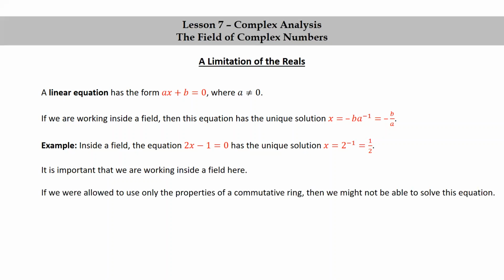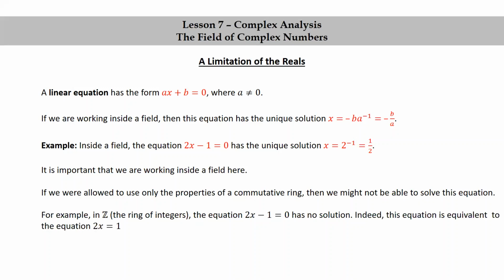If we were allowed to use only the properties of a commutative ring, then we might not be able to solve this equation. For example, in Z, the ring of integers, the equation 2x minus 1 equals 0 has no solution. Indeed, this equation is equivalent to the equation 2x equals 1, and 2 does not have a multiplicative inverse in the ring of integers.